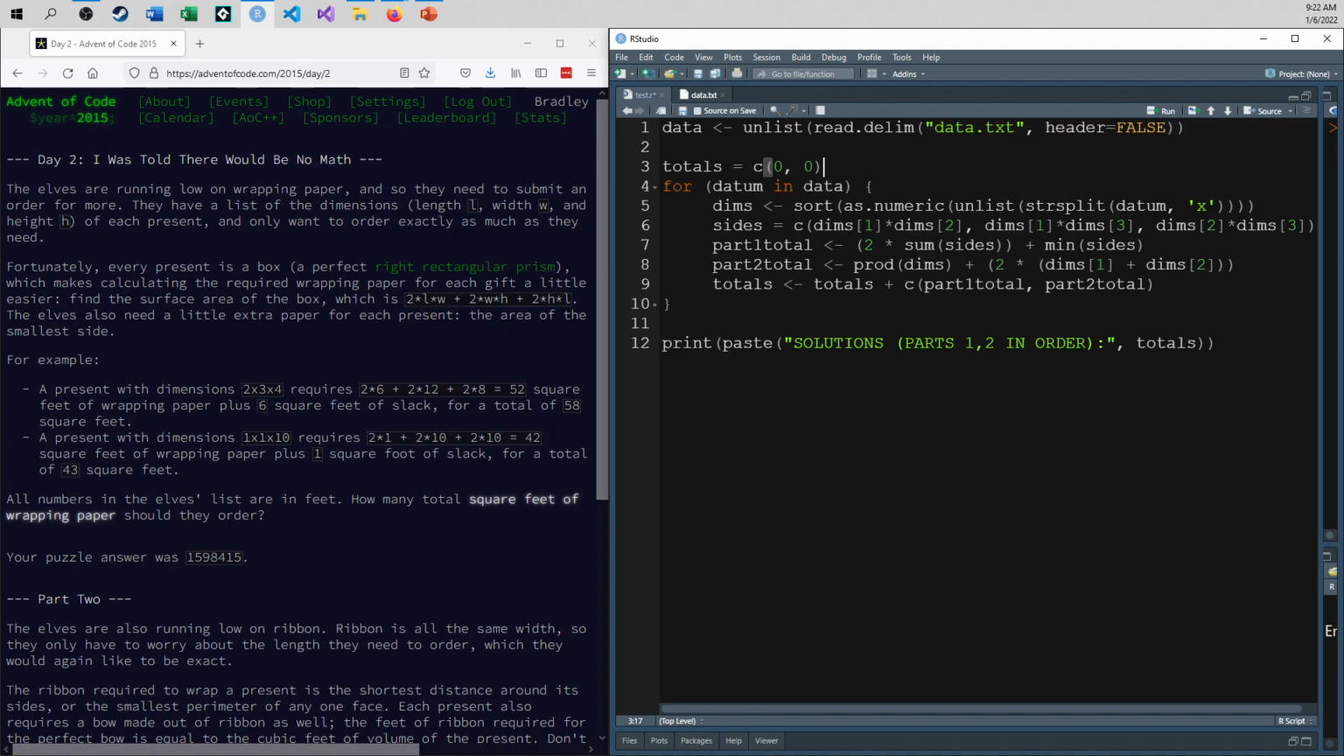I take the first times the second, and then the first times the third, and the second times the third, and then put that into a little mini list here. And then you can see down here, I take the sum of all of those things and I multiply it by 2. That's exactly what this is doing. And that gets me all the wrapping paper.